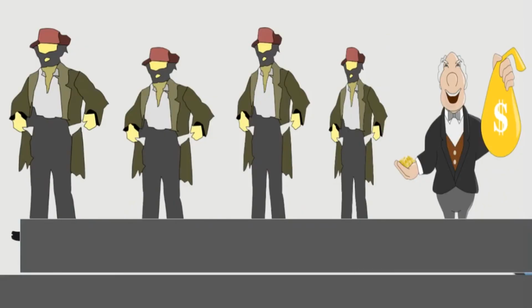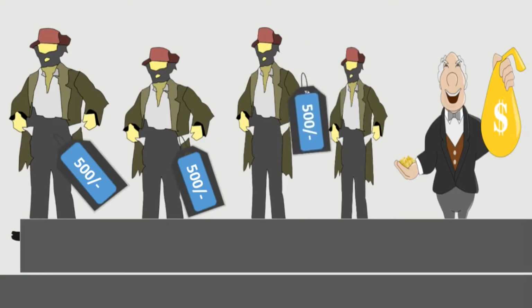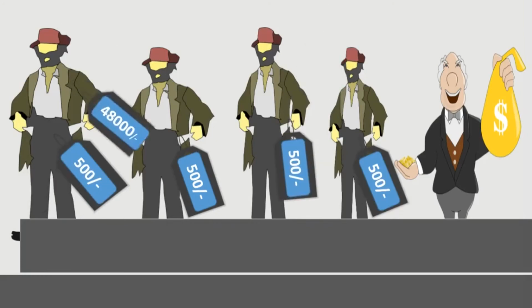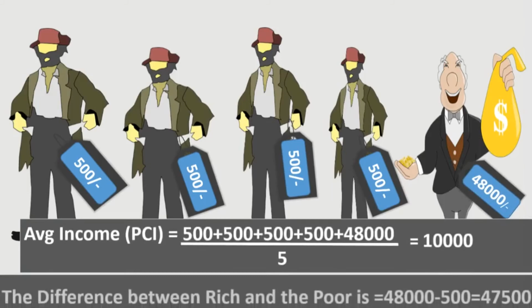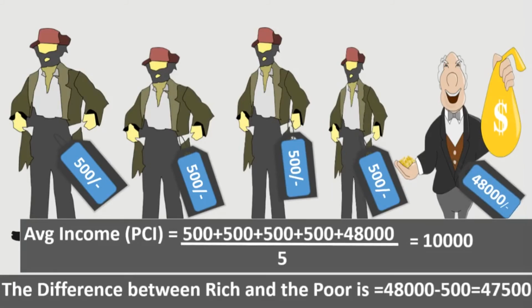But in this case, though average income is 10,000, are all of them equally developed? No. Only one is rich and the remaining are poor. Also, there is a huge gap between rich and poor, that is 48,000 minus 500, equal to 47,500.